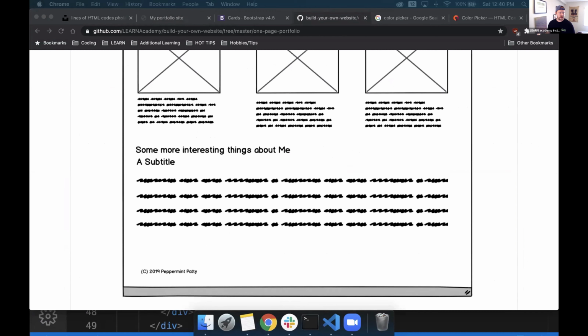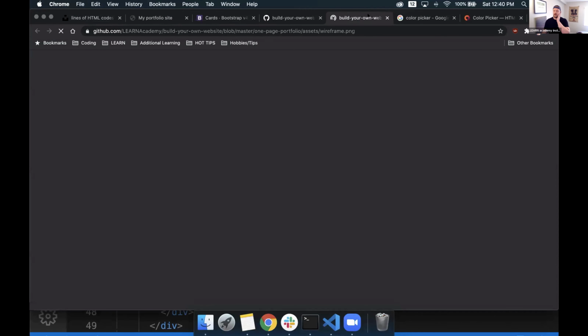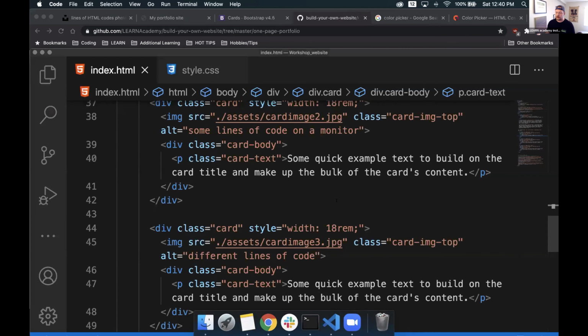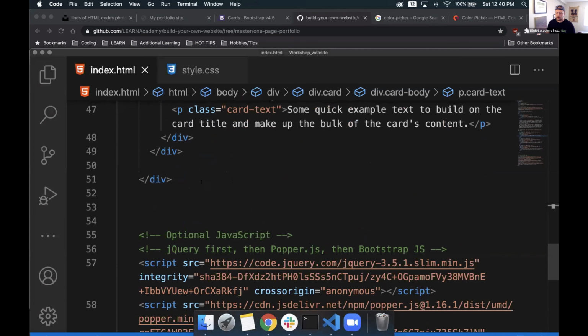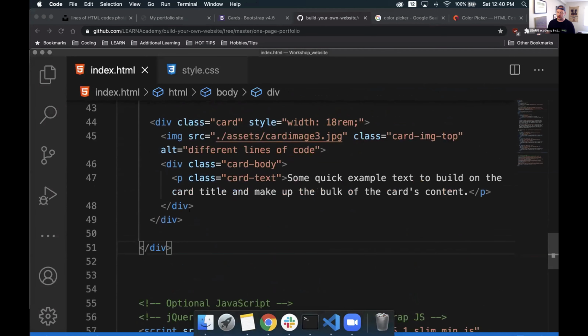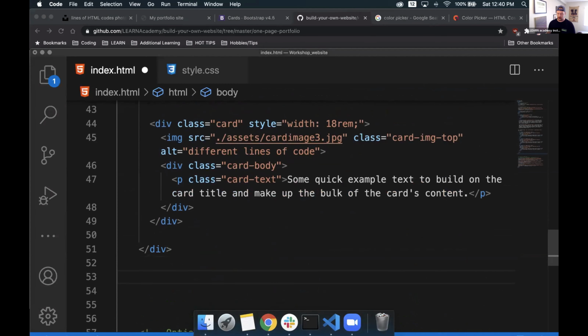Before doing that, let's make this a little bit more interesting. I also think it looks like there might be a list of items here too. So let's do just an H3 tag for now. We can drop down below our parent div that covers all of our cards for us, and we'll just create an H3 tag.